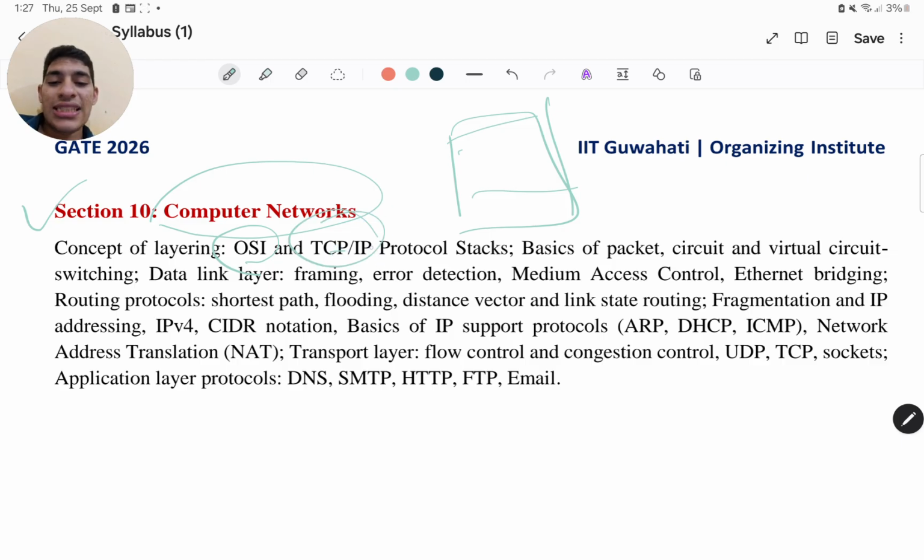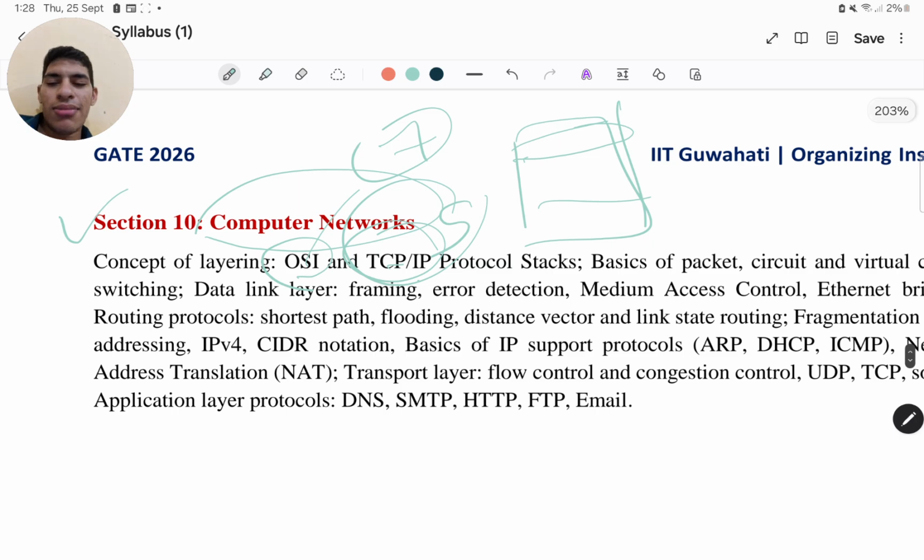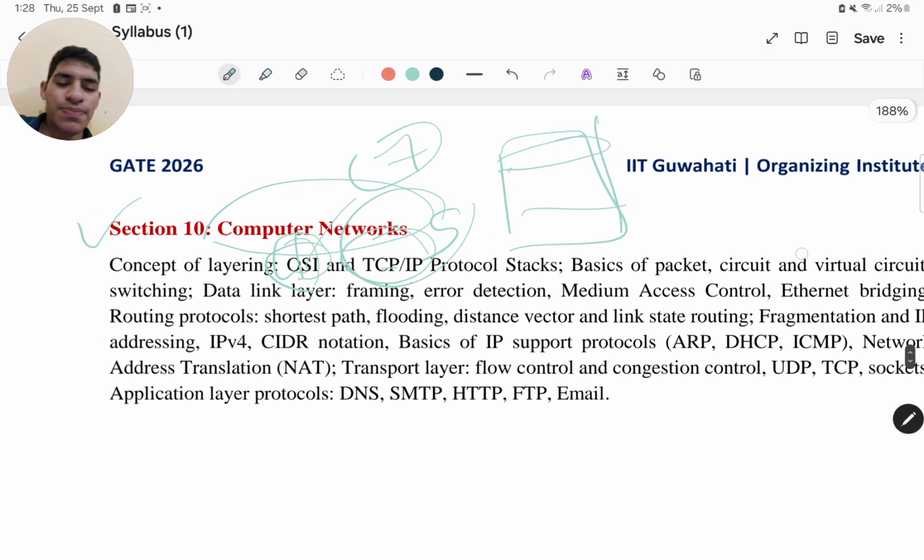Similarly, you must know the TCP/IP model also, in which the application, presentation, and session are combined into application only, and then you have the other set of layers. Like you have the transport, then the internet layer, and then the other layers below. So in TCP/IP you have 5 layers, and in OSI you have 7 layers. There's a bit of difference between these two architectures. In reality, TCP/IP is followed because it's easy to implement, but at the conceptual level, to divide the concerns among the different levels, OSI is used.